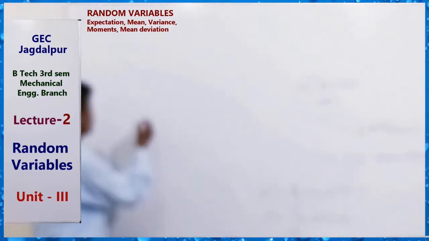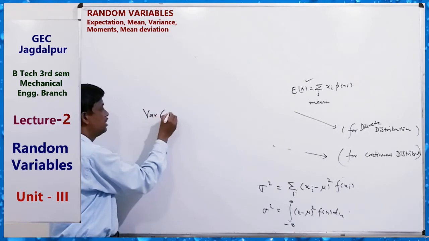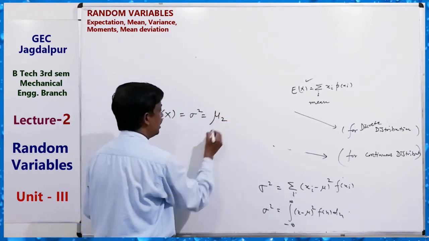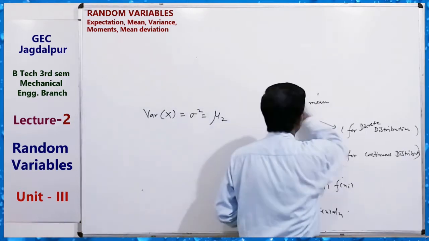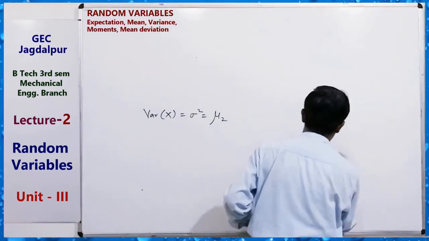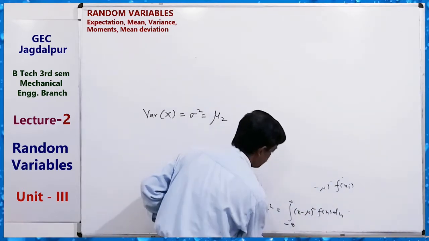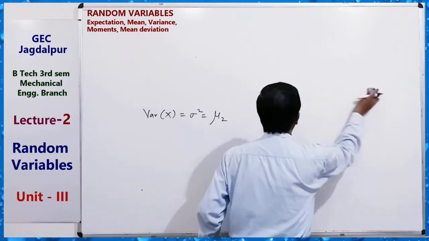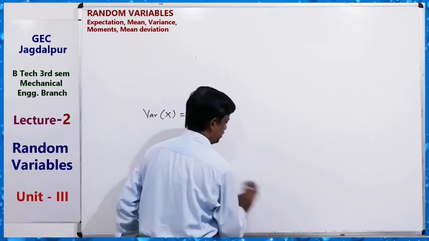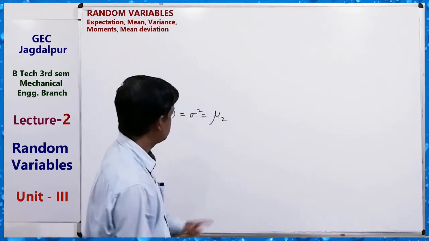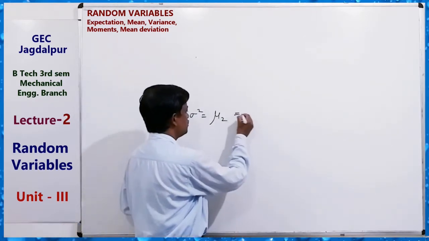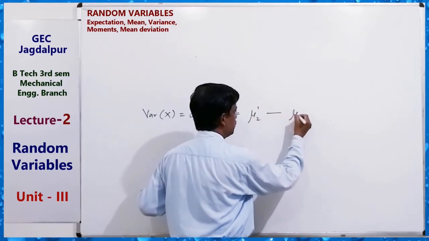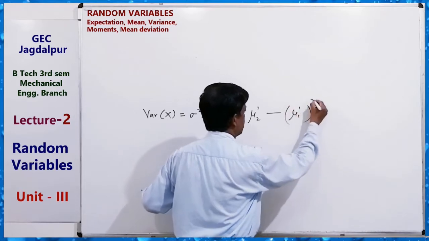For calculation, variance of x, sigma square, equals mu 2, and this can be found by using a formula. We can see it in detail in further classes. So just note down the formula: mu 2 dash minus mu 1 dash square.